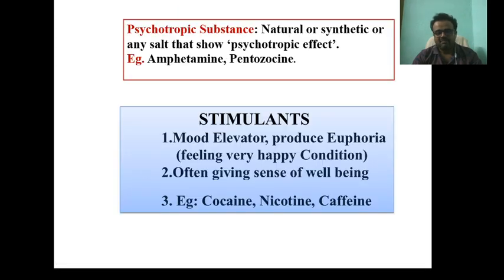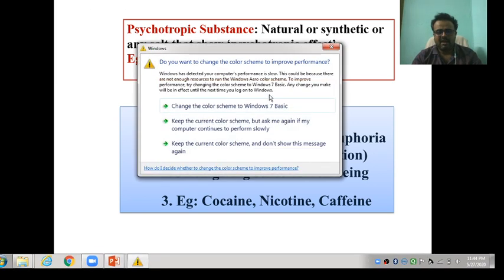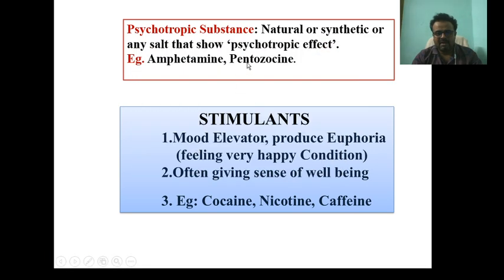Next, psychotropic substances. They are natural or synthetic, for example amphetamine. Next, stimulants.